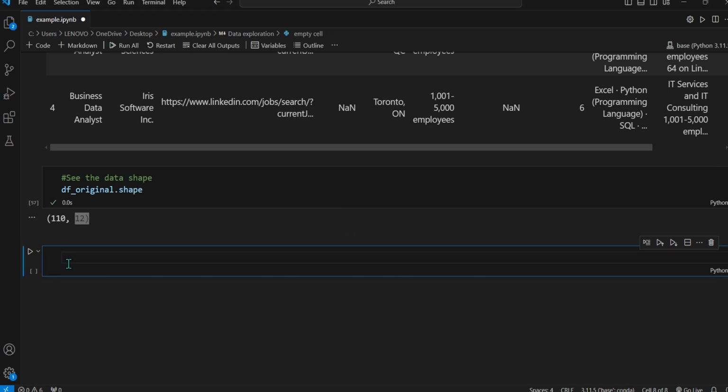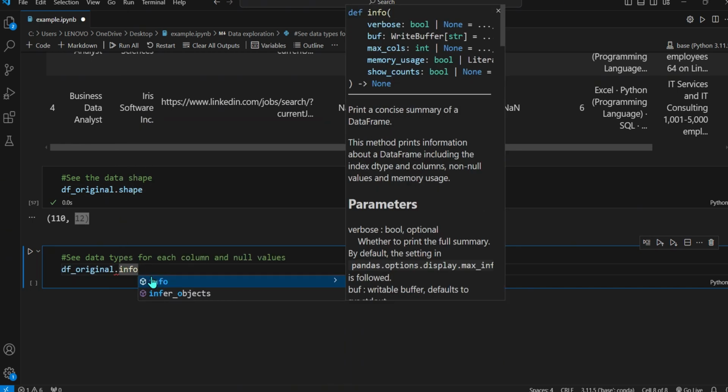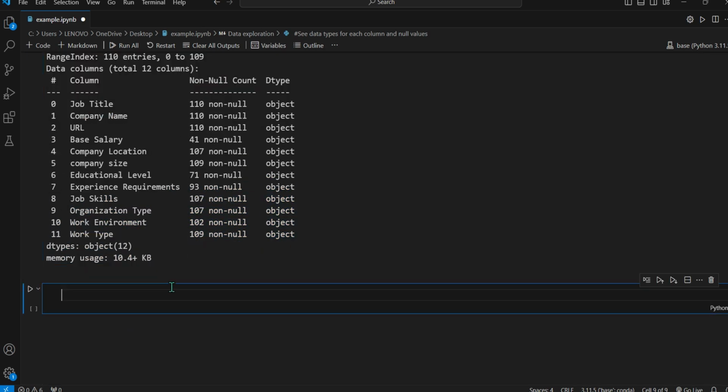And the next thing I want to do is let's see the data types for each column and null values. Null values meaning blank values. Okay, so I will call our data frame and use .info. Seems like for our job title, company name, and URL, we don't have any null values, but we have a lot for base salary and educational level. And all of our data types are object data type.